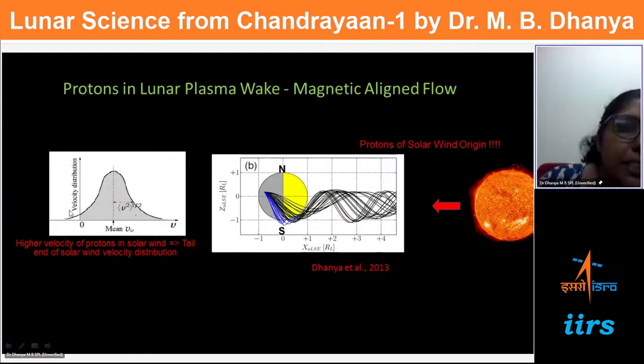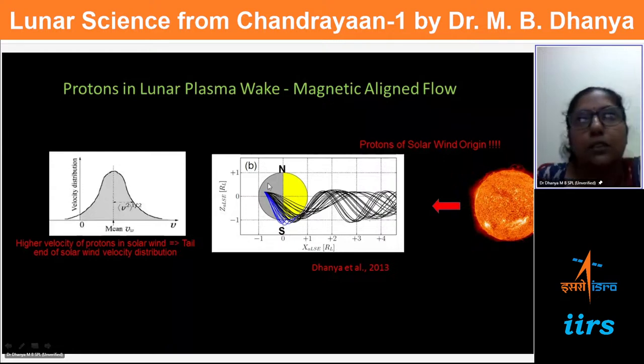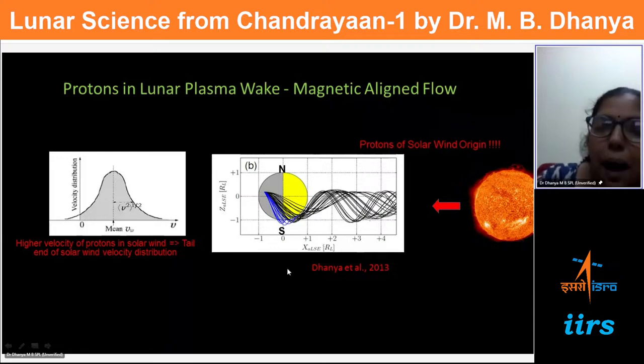There is a distribution of velocity, and particles with higher velocities will have higher gyro radius, and they can directly come to the night side of the moon. So we find that there is some direct entry also, apart from surface scattering and magnetic anomaly interaction. Some can easily directly access the night side.